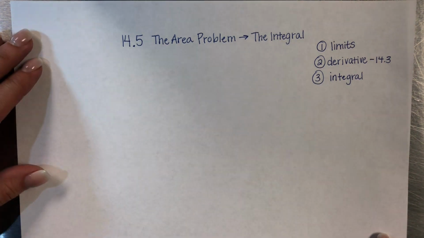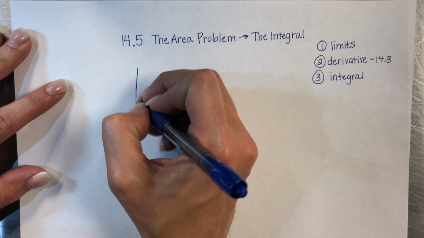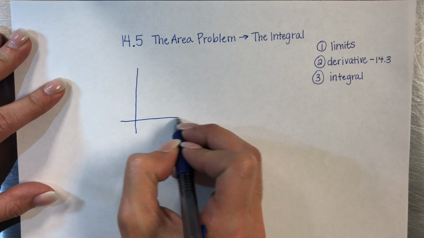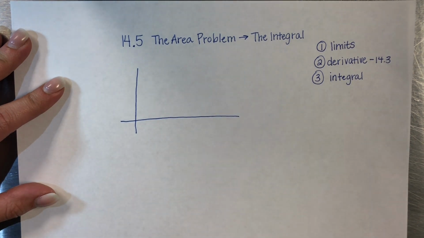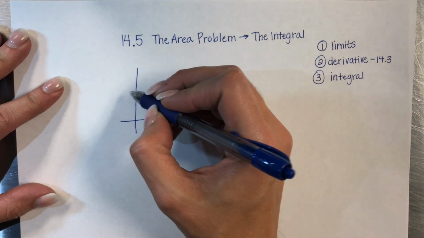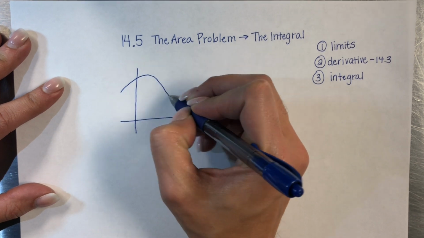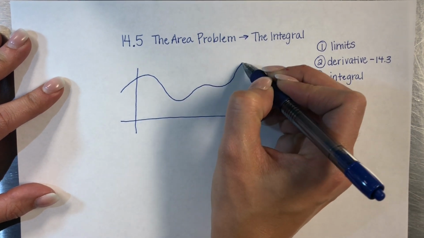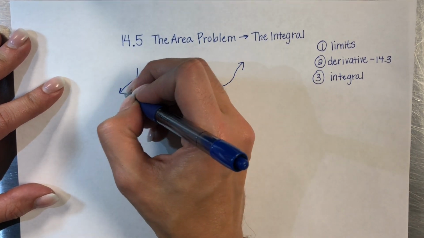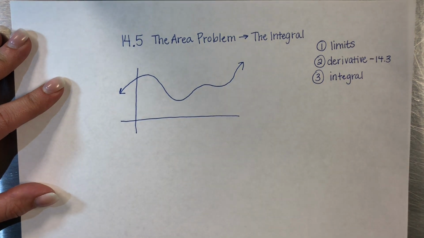The idea behind an integral comes from when you have some sort of function that is graphed. So I'm gonna graph just some sort of like crazy polynomial curve, right? I don't know what it's the graph of. We're just gonna go with it, all right?